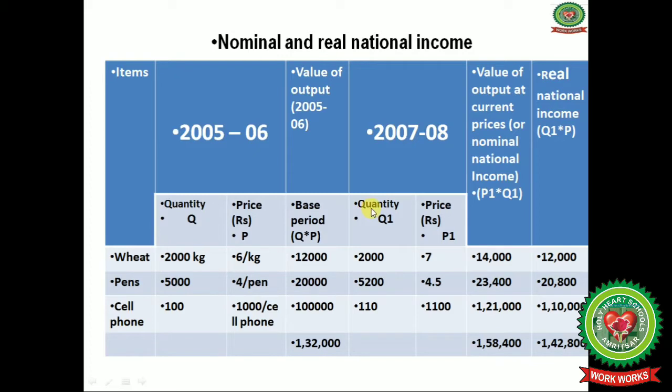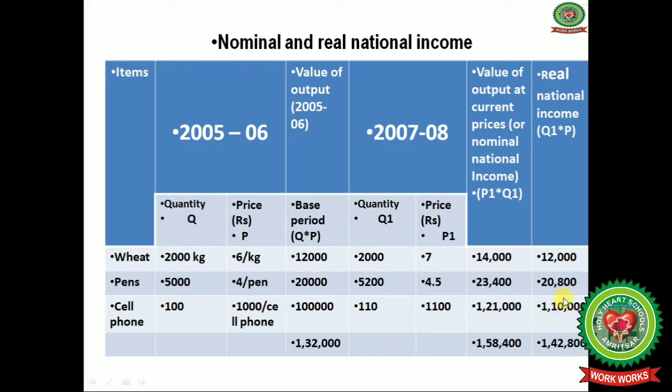And when we multiply this quantity, that is Q1, with the base year prices, what do we get? 12,000, and next one is 52,000 multiplied by 4, we get 20,800, and 110 multiplied by 1000, we get 1,10,000.